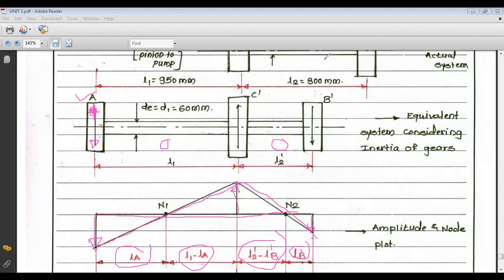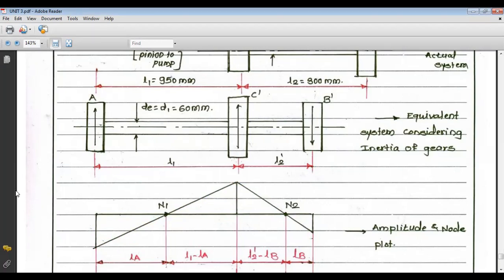Now we have to find out the natural frequency. In this problem, we do not have to calculate the amplitudes, that is beta A, beta B and beta C, so that will not be considered. We have to find out the natural frequencies.